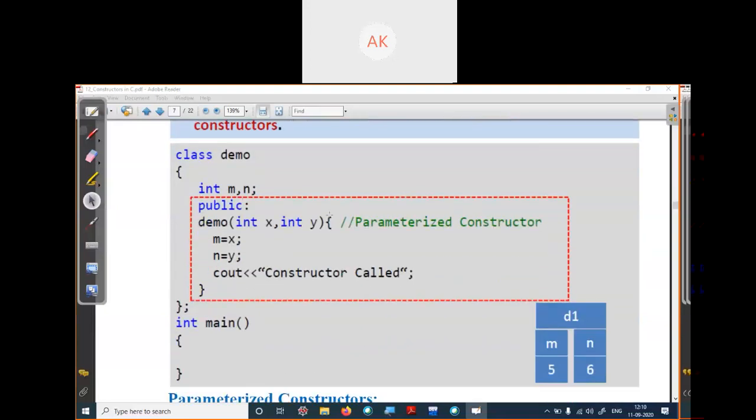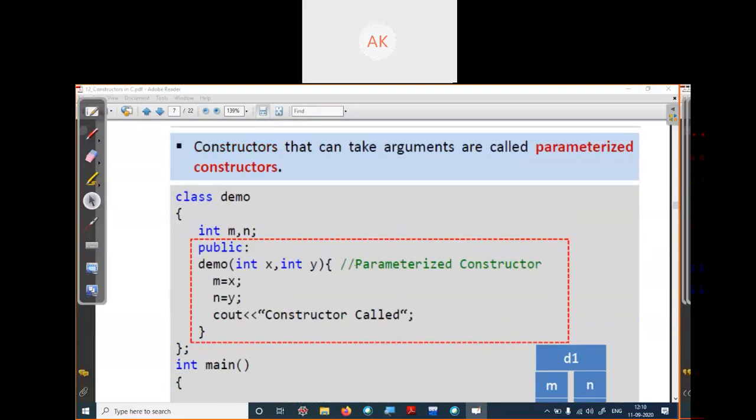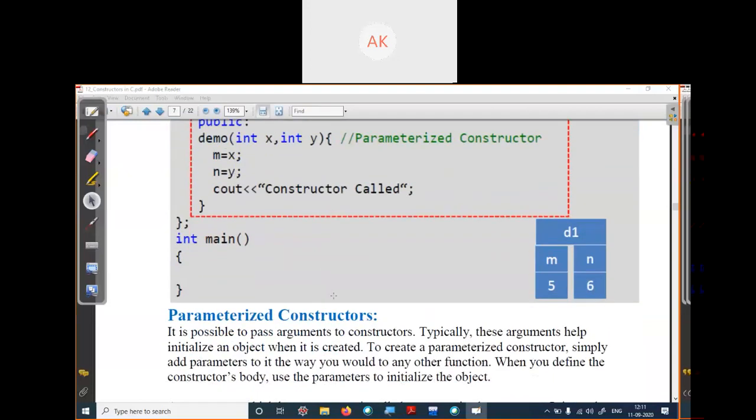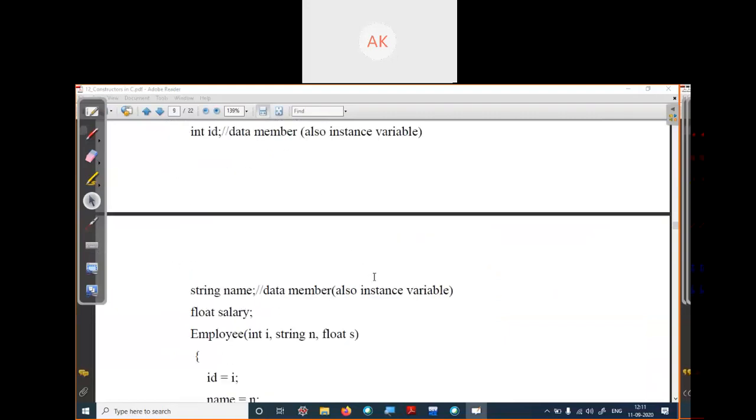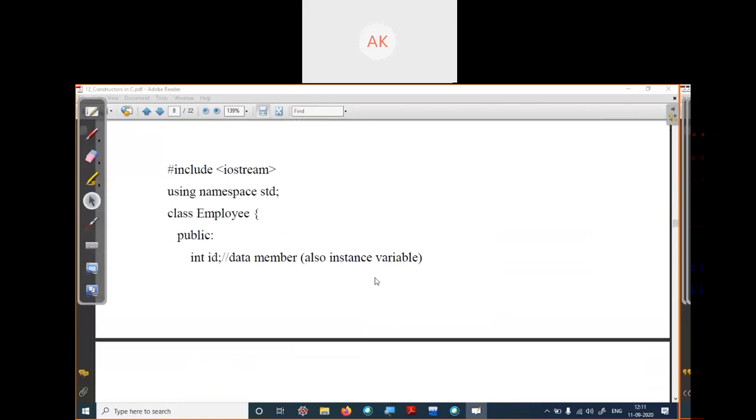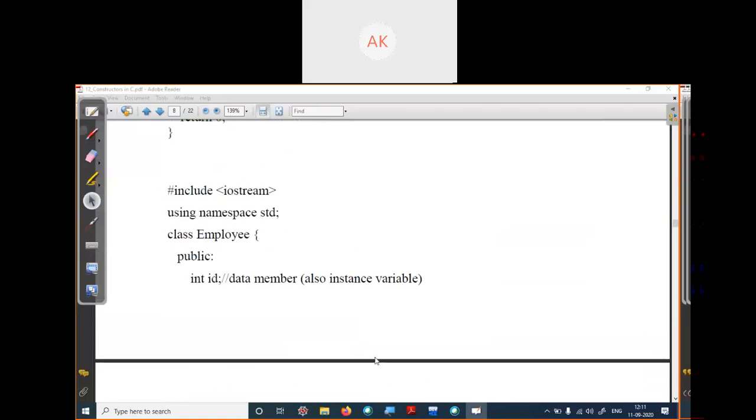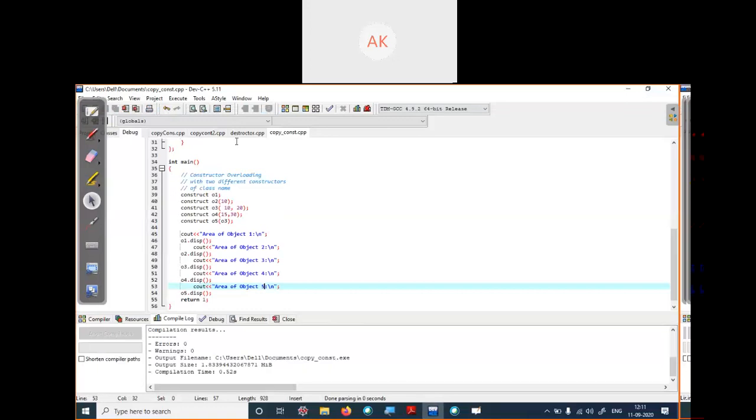Okay, as you can see here, we have created one class demo, and in this demo class we have created one constructor demo with two parameters, both of type integer, int x and int y. When you pass some parameters to your constructor, they call this a parameterized constructor, as you can see. Okay, let's see one example of constructor.